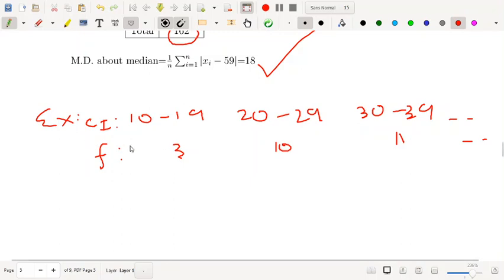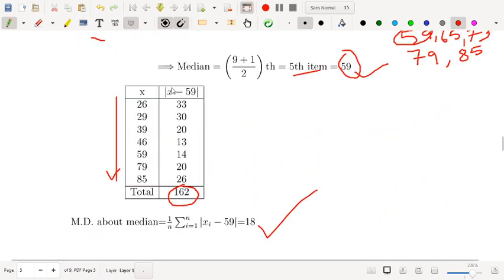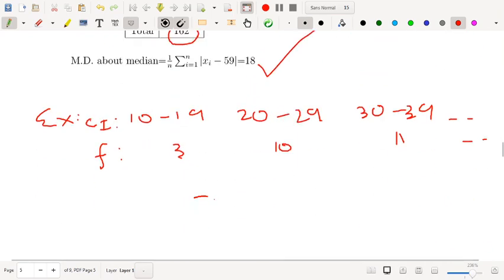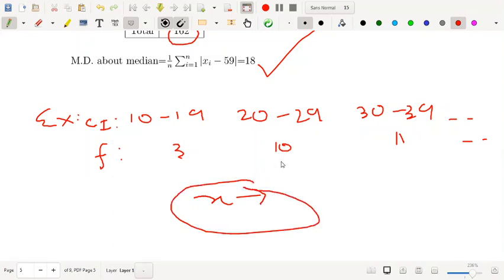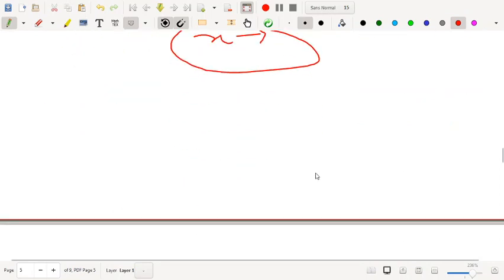In this case, another table is required. You have to calculate the mean. That means your x in this case is the mid values. In that way, you can calculate the mean deviation.